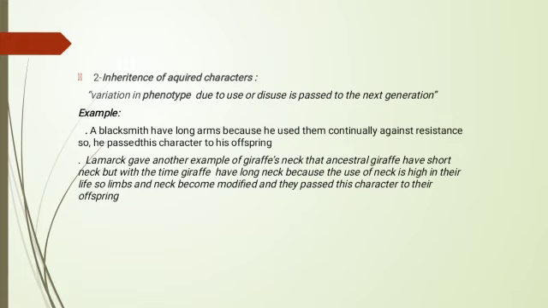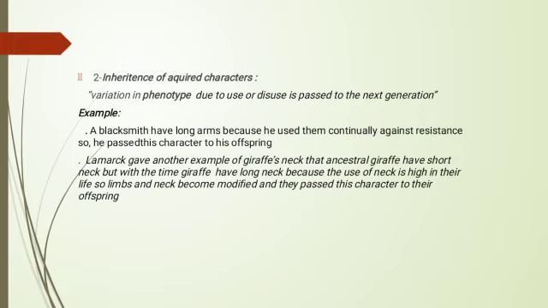According to him, organisms can pass on the physical characteristics that parents acquired through use or disuse during their life. For example, a blacksmith has long arms because he uses them continually against resistance. He passes this character to his offspring.